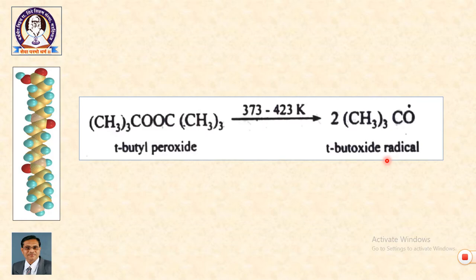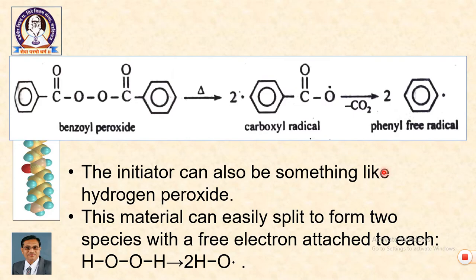The process is carried out by thermal protocol, by heating. This is the third example, benzoyl peroxide. Again this benzoyl peroxide has an O-O bond, C6H5COO-OCO C6H5. This is benzoyl peroxide. Benzoyl peroxide when heated gives a carboxyl radical and in turn it gives a phenyl free radical.